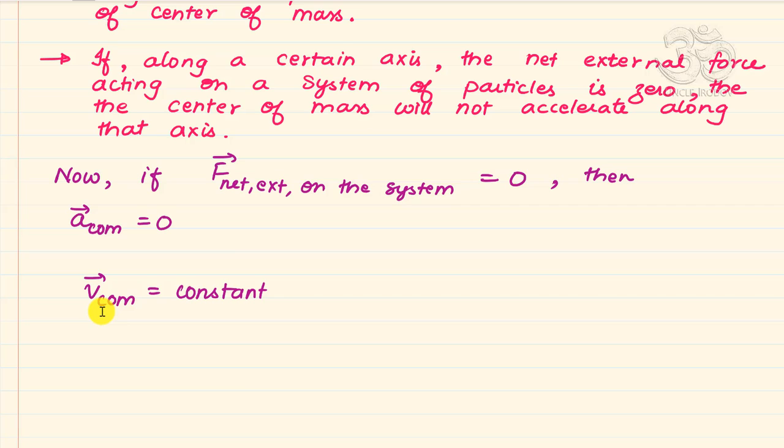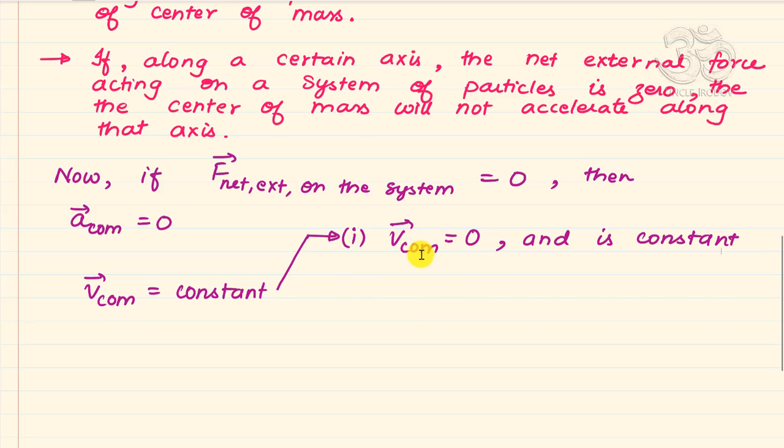And in this there can be two cases. The first case is when velocity of center of mass is 0 and is a constant. So what does that mean? That means that the center of mass was not moving initially, and because the velocity always is a constant, it's a 0, the center of mass never moves. So the center of mass was initially at rest and it remains at rest at the same point.